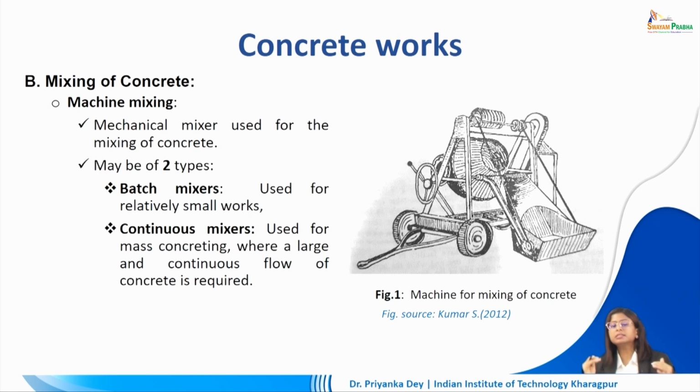So usually in this, the concrete and the cement and the other components are being added continuously, and the machine is churning out a constant flow which is then diverted to a certain direction where the batching and mixing is done, and then it is diverted into a certain direction for placement.